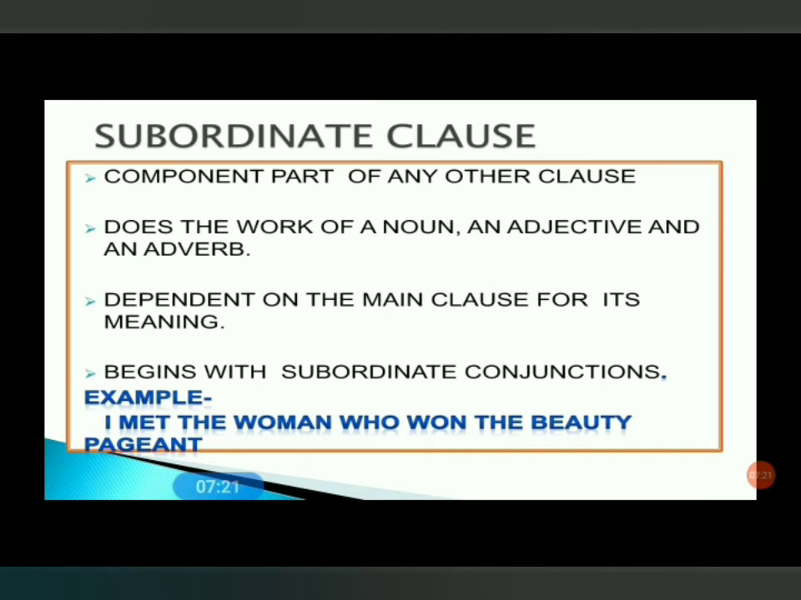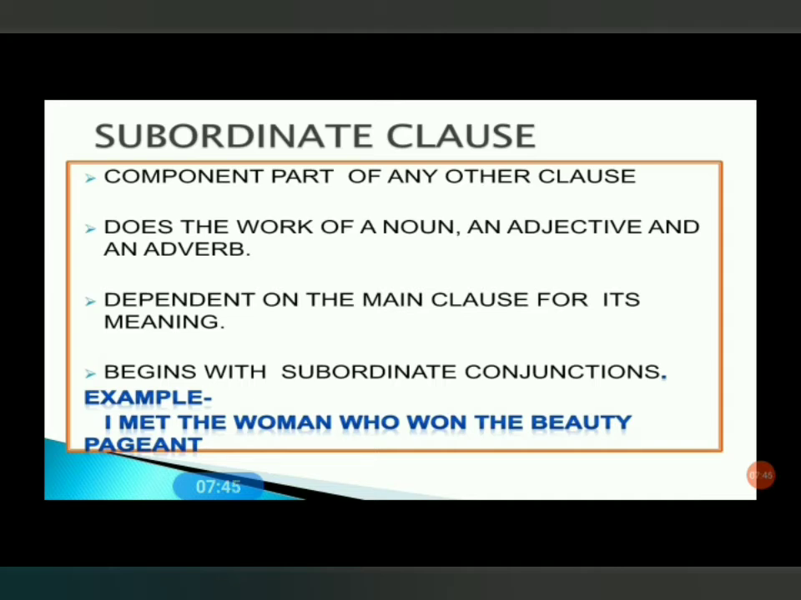Now let's try to understand subordinate clause. Subordinate clause, dependent clause, you may say, it is a component part of any other clause. It does the work of a noun, an adjective and an adverb. It is dependent for its meaning on another clause. It begins with a subordinate conjunction.